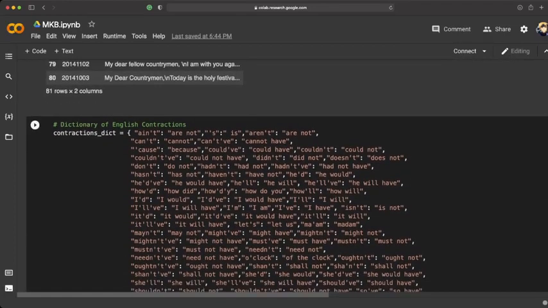Then we performed ETL, which is extract, transform, and load process, which is mainly removing punctuation, special symbols.